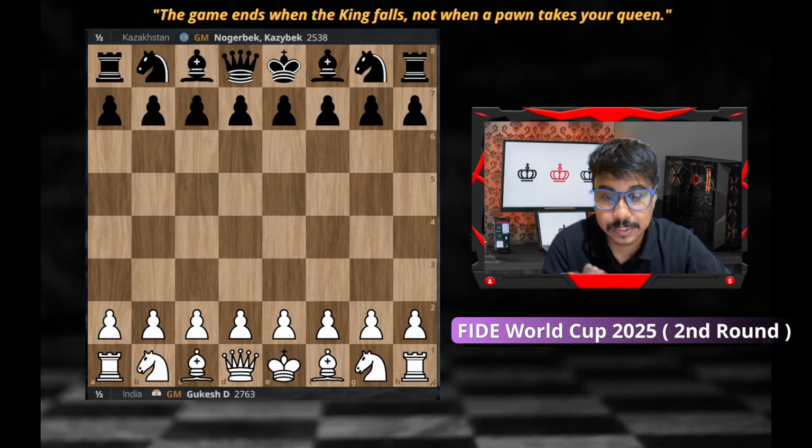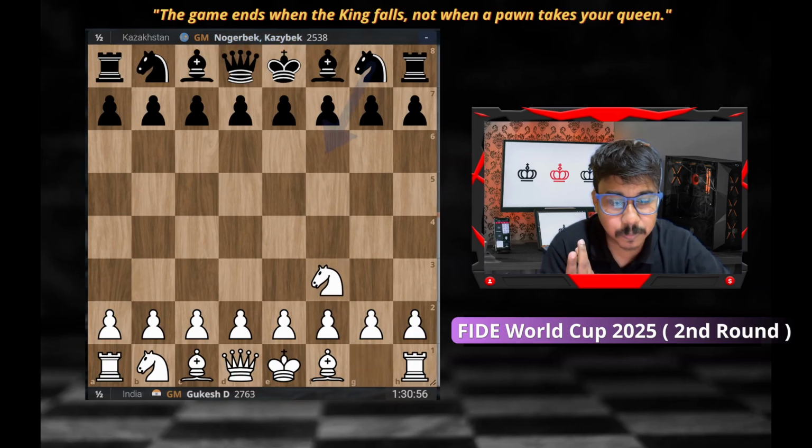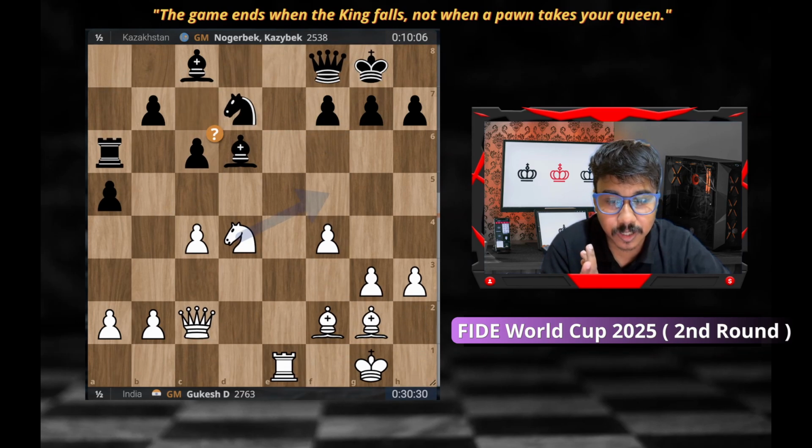So let's start with board number one. Gukesh made a draw with the Kazakhstan GM Nogerbek Kazybek. Okay, so Gukesh started the game with knight f3. It was a pretty equal game, and I was checking the game where his opponent made a small mistake at this point where he played c6, but it was not very evident how you are going to exploit this kind of weakness. So the game was pretty much balanced the entire time,